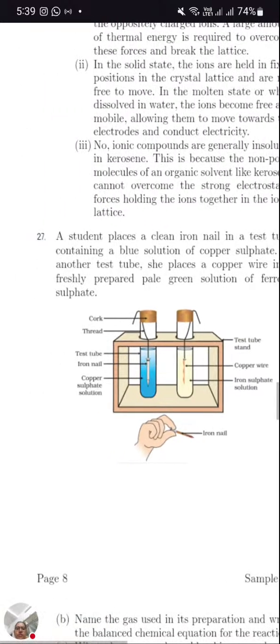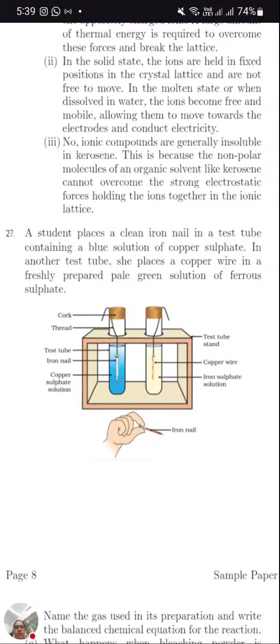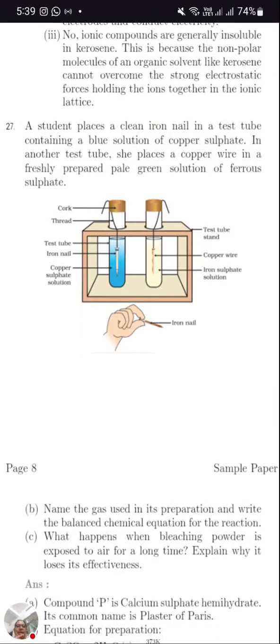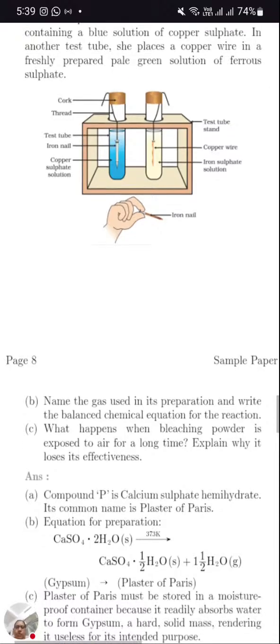Okay, this we completed. Now the next question, 27th. This is a displacement reaction question. A student places a clean iron nail in a test tube containing a blue solution of copper sulfate. In another test tube, she places a copper wire in a freshly prepared pale green solution. Freshly prepared pale green solution means it is ferrous sulfate, and the first one is copper sulfate. So copper sulfate solution will fade, whereas there is no change in the second one, as copper is less reactive than iron. Iron will displace copper from copper sulfate, but copper cannot displace iron from iron sulfate. Okay, so now coming to the question.